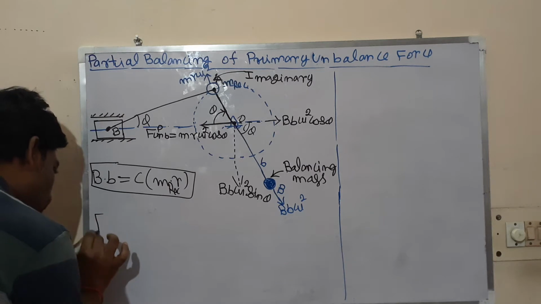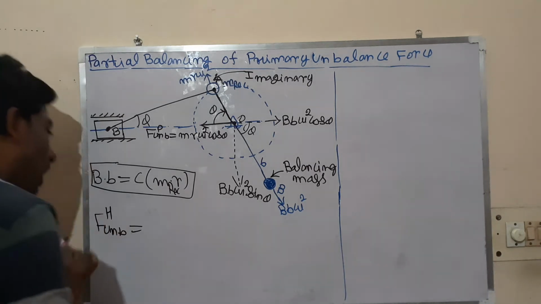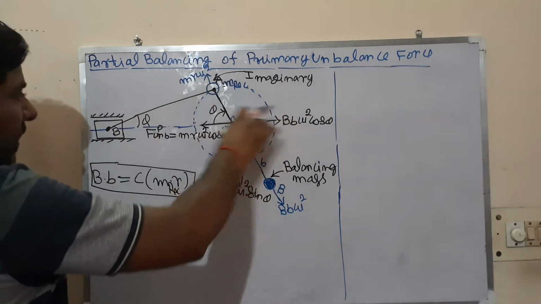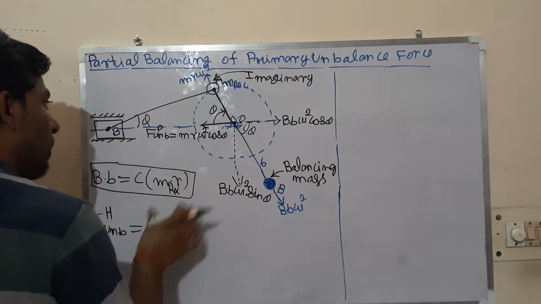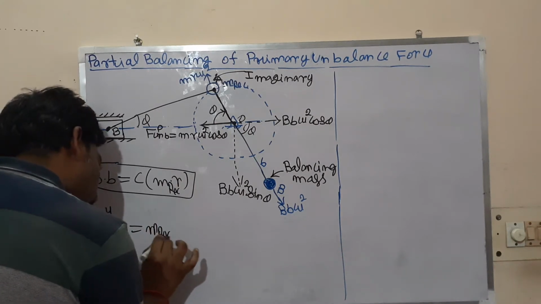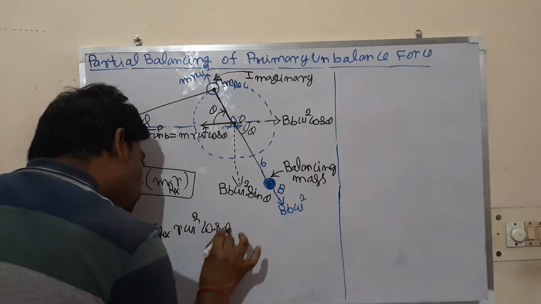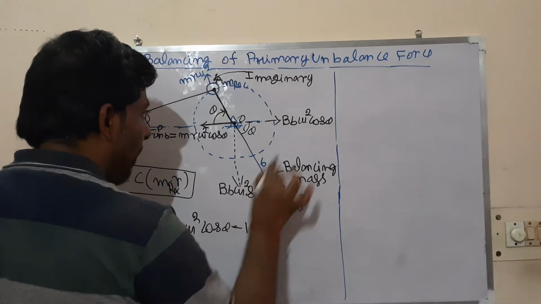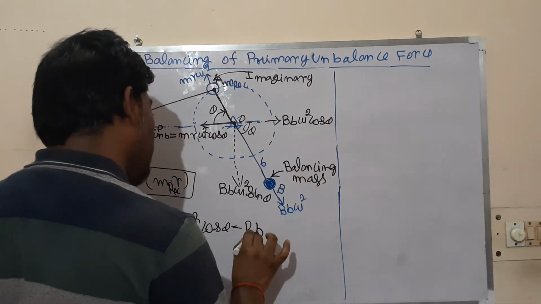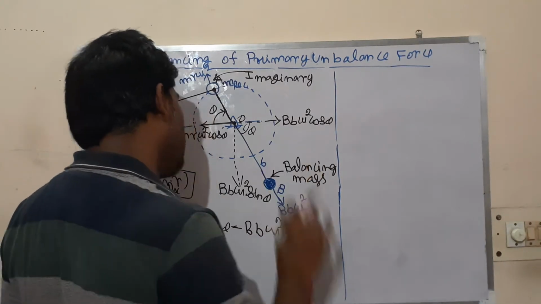So what is the net unbalanced force along the horizontal direction, or line of stroke? It is this minus this: M_rec R omega square cos theta minus BB omega square cos theta.